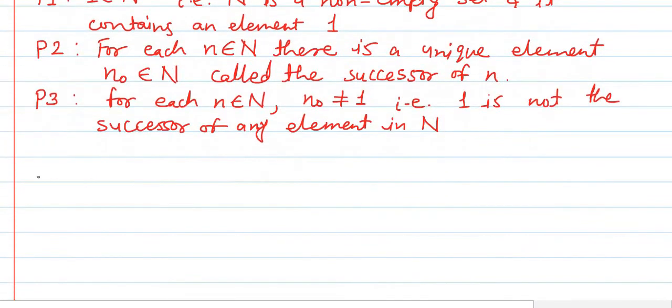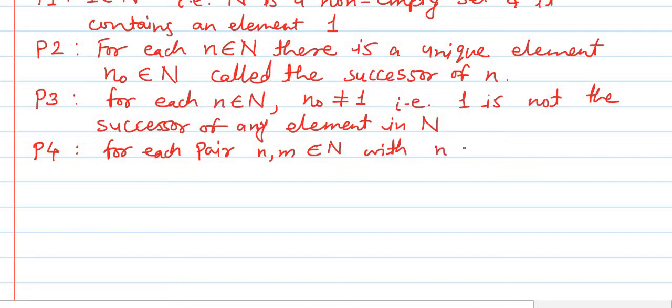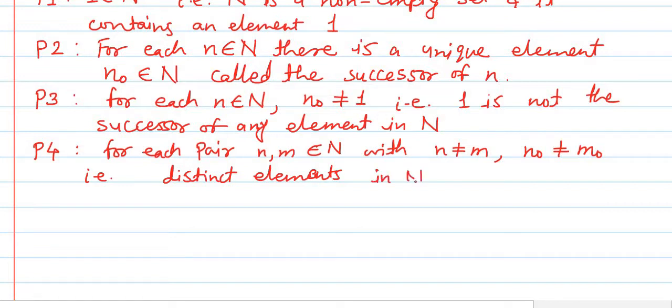Next, the fourth postulate given by Peano is P4, and it says for each pair n, m belonging to capital N, the set of natural numbers, with n not equal to m, means if we take two distinct elements from the set capital N, then we have n naught is not equal to m naught, which means that distinct elements in set capital N have distinct successors.